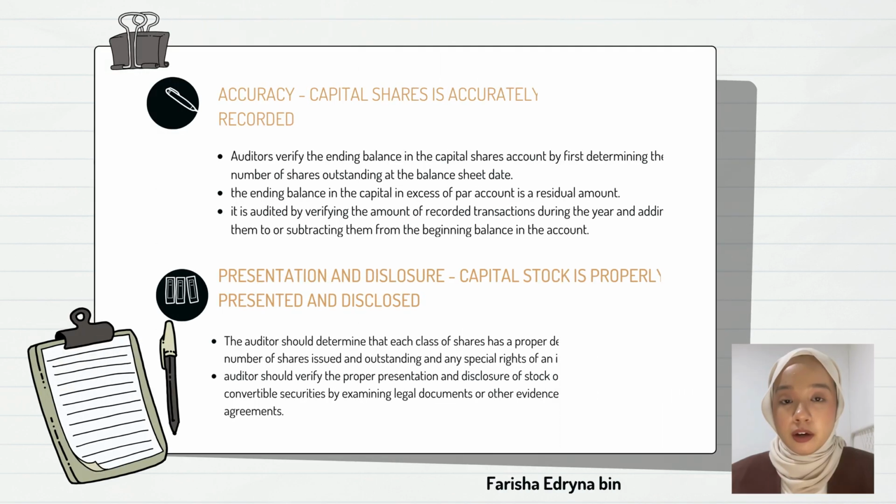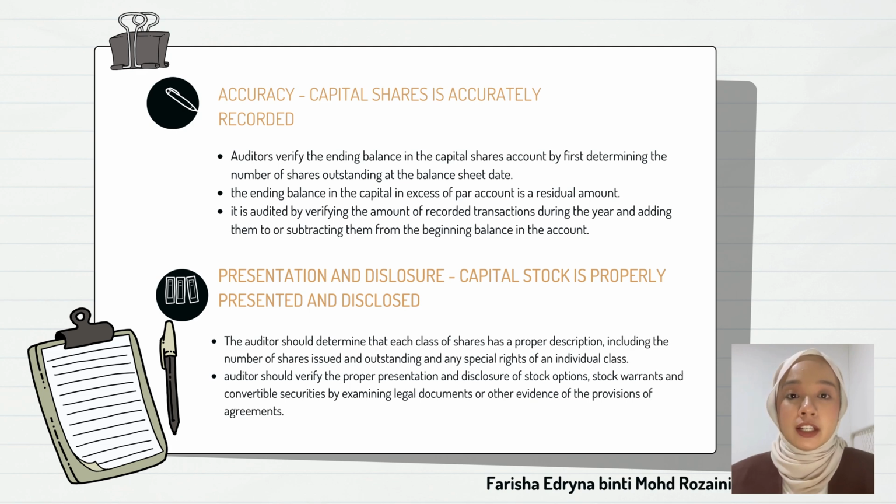Next is accuracy, where capital share is accurately recorded. The auditor verifies the ending balance in the capital share account first by determining the number of shares outstanding at the balance sheet date. Then the ending balance in the capital in excess of par account is a residual amount. It is audited by verifying the amount of recorded transactions during the year, and adding or subtracting them from the beginning balance in the account.